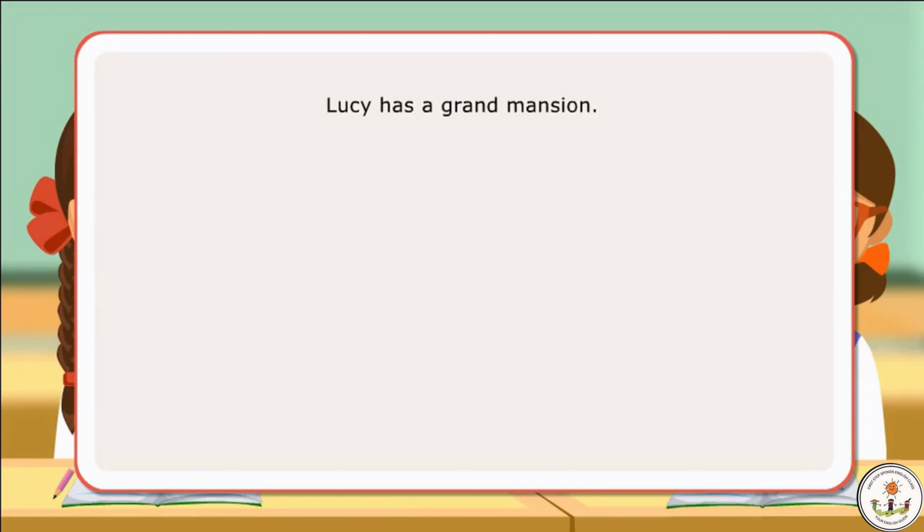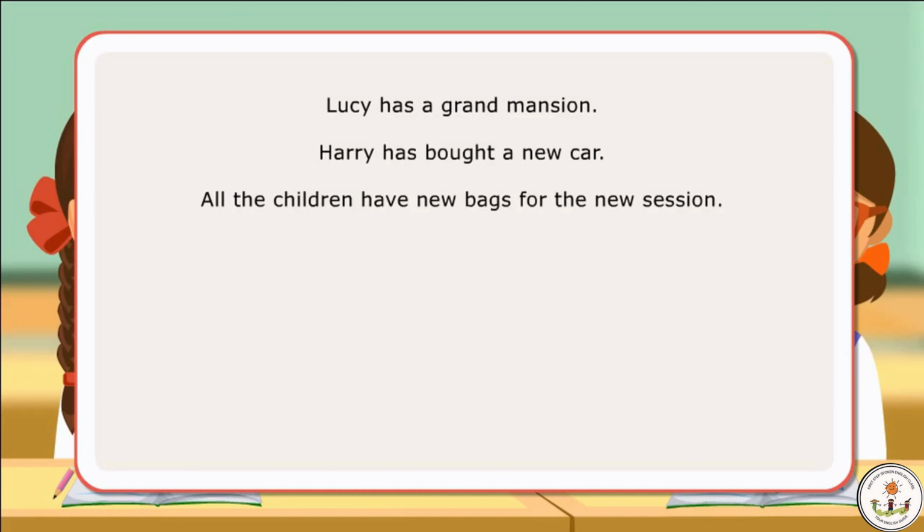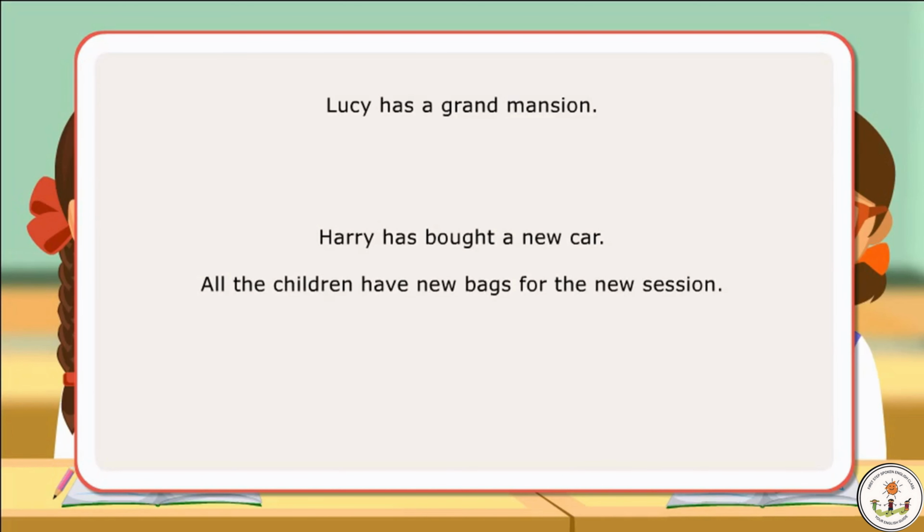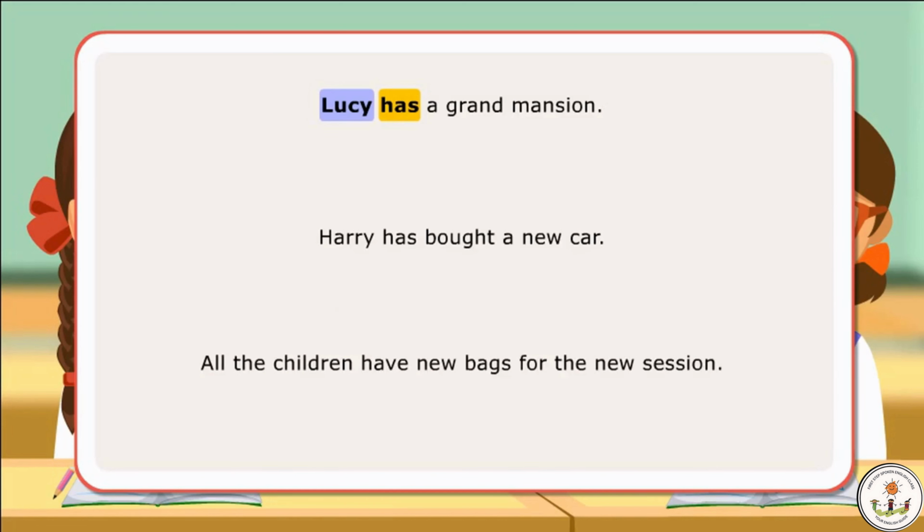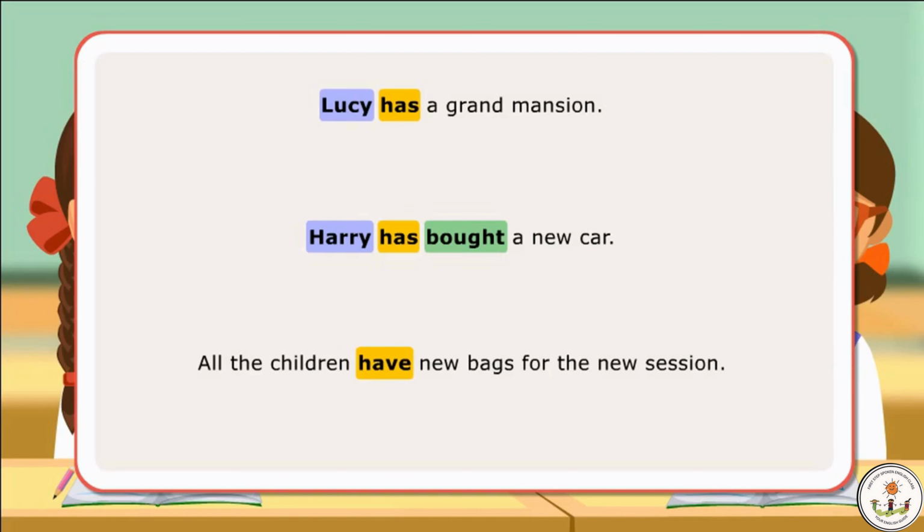Lucy has a grand mansion. Harry has bought a new car. All the children have new bags for the new session. In the first sentence, has been used after a name to show possession. In the next sentence, has been used after a name and with past participle bought to form present perfect tense. In the last sentence, has been used with plural children to show possession.